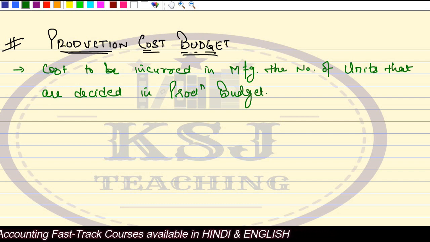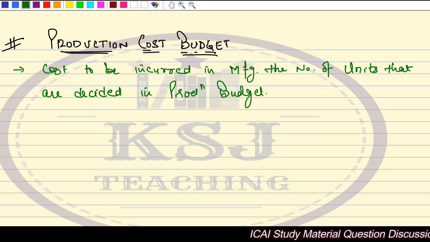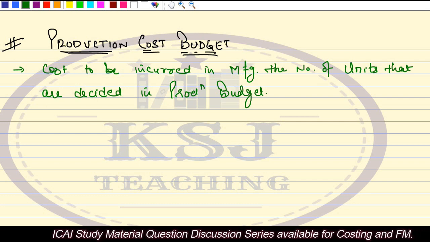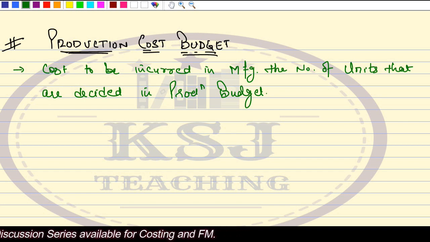In production budget, we decide the number of units to be manufactured, the number of units to be produced. In the production cost budget, we say what is the total cost to be incurred on those number of units which are decided in the production budget, right? So do not confuse between the production budget and the production cost budget. There is a difference between the two, and this production cost budget is normally asked along with the production budget.